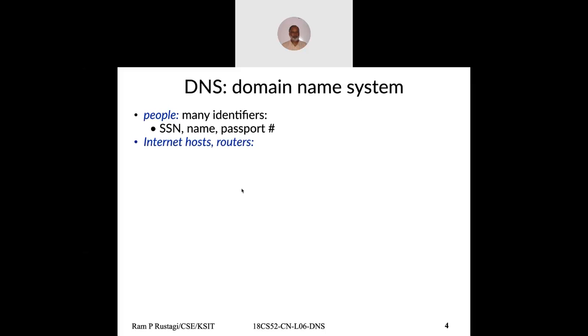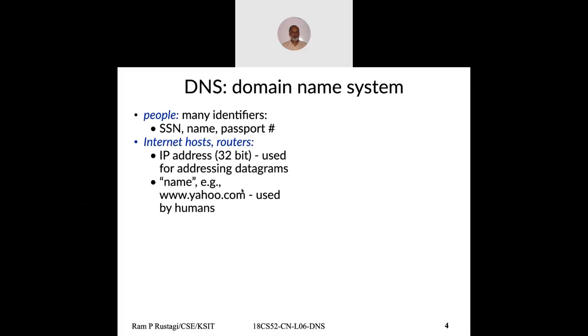Whereas internet host machines are a lot more efficient when they deal with numbers or fixed-format structures. So how do we map the two? As an end user, you like to use names like google.com or yahoo.com or ksit.edu.in, whereas machines would like to communicate using an IP address.